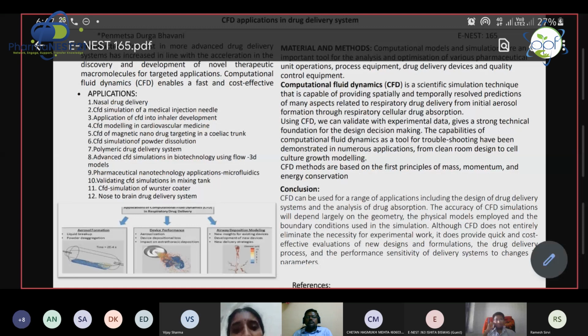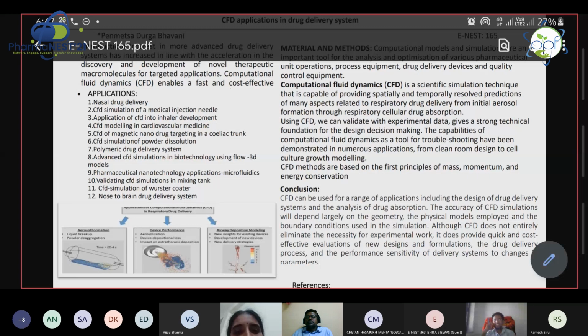nowadays why we are using computational fluid dynamics: during the drug development stage, we need to do a number of experiments on animals. We have to give more doses and we have to use injection methods, invasive methods. We can avoid this by using CFD applications, meaning computational fluid dynamic applications.